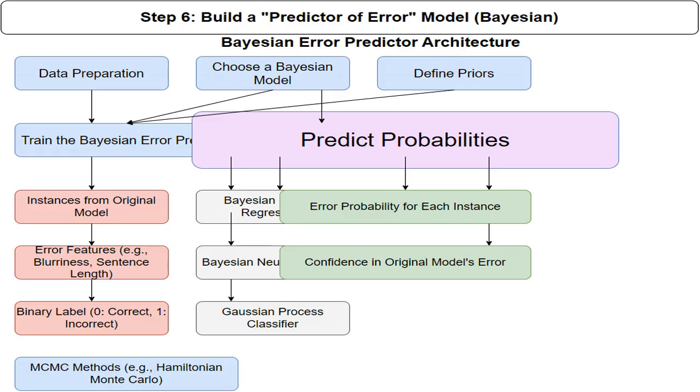The trained Bayesian error predictor outputs the probability that the original model will err on each instance. This probability reflects the model's confidence in its error prediction, based on the instance's features and the prior beliefs.